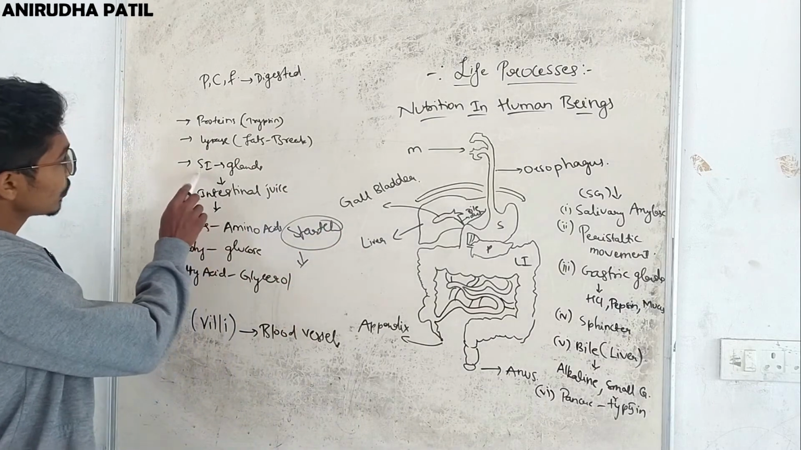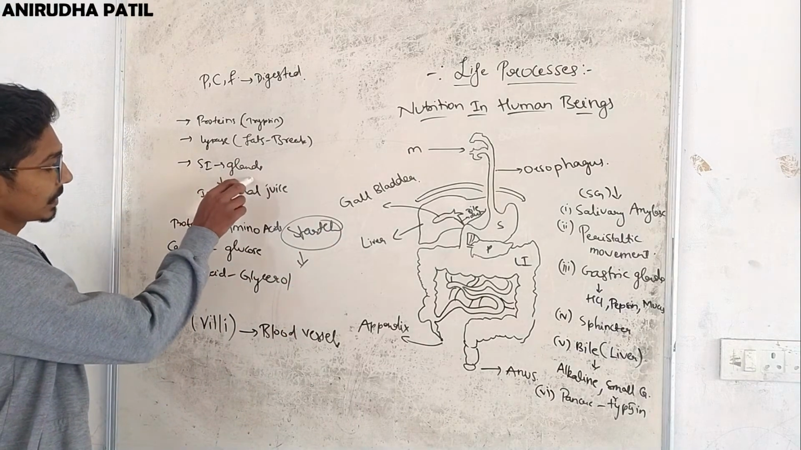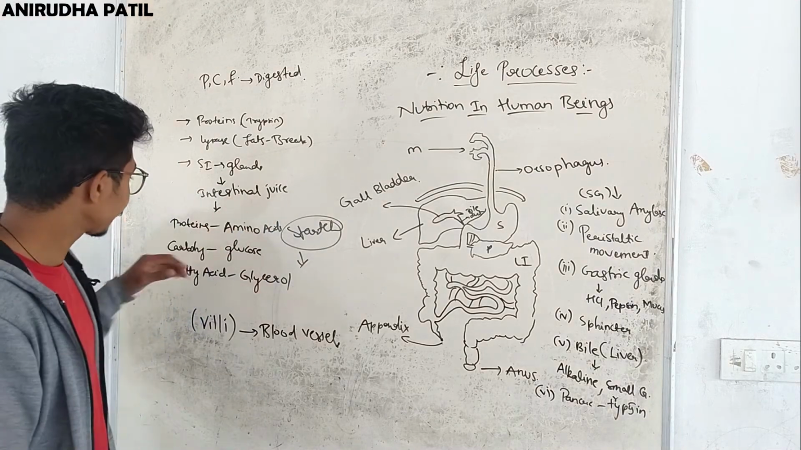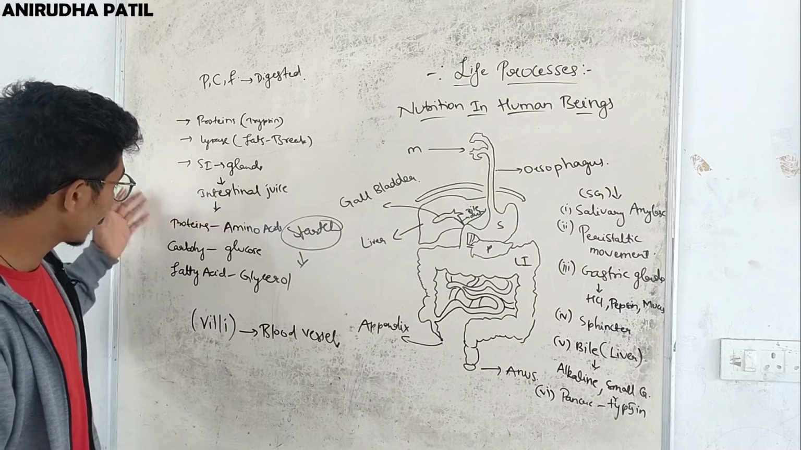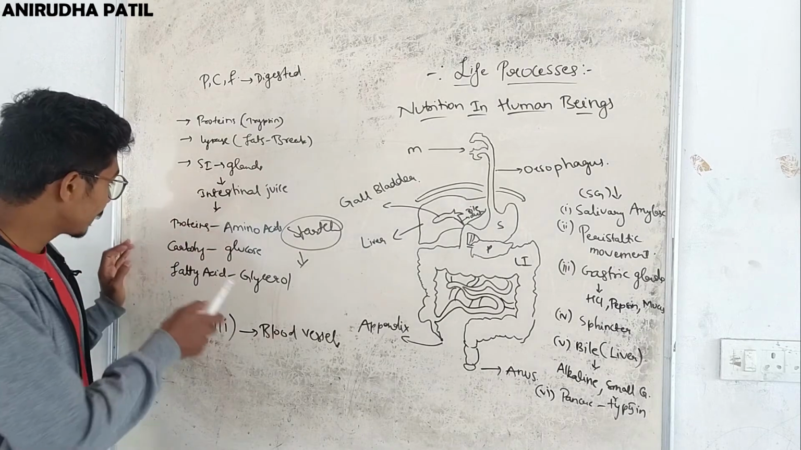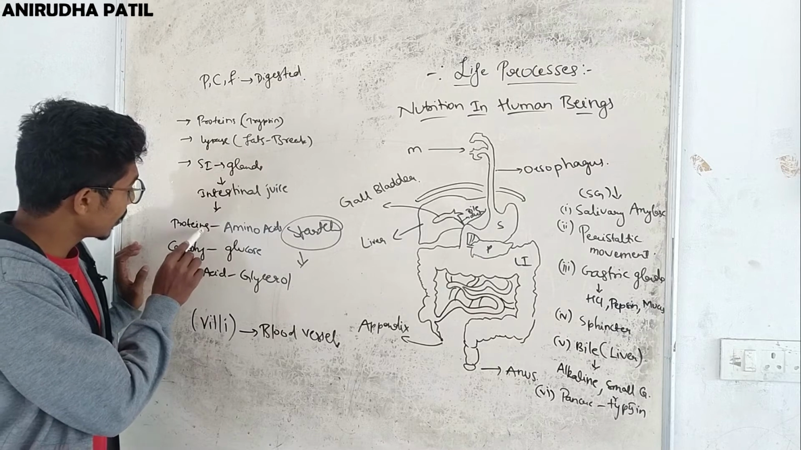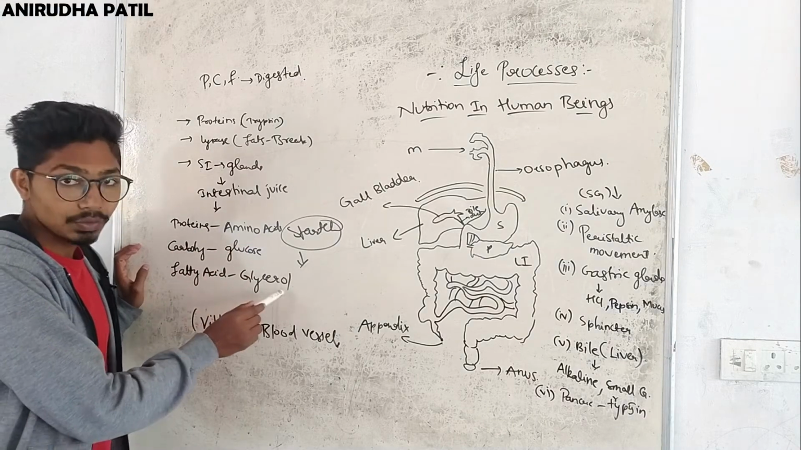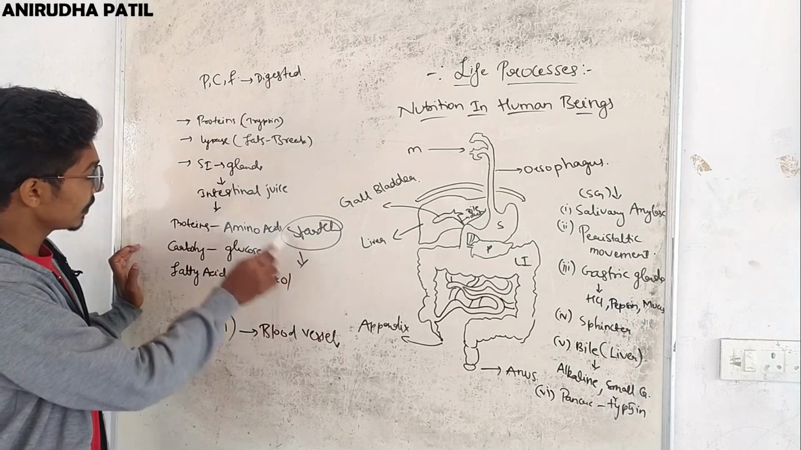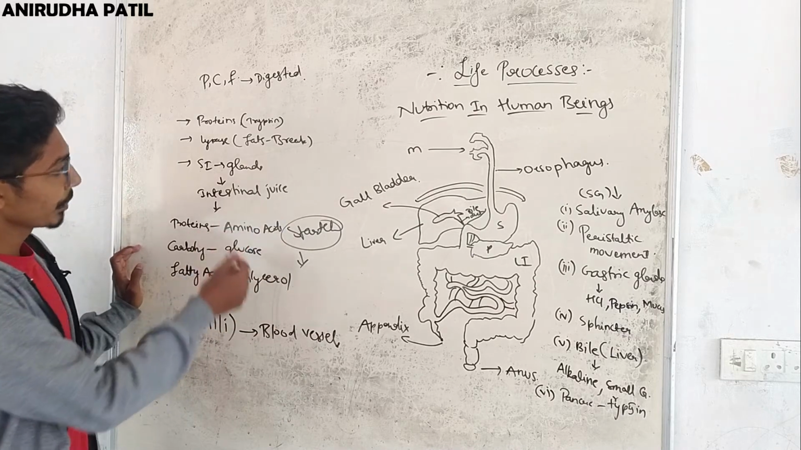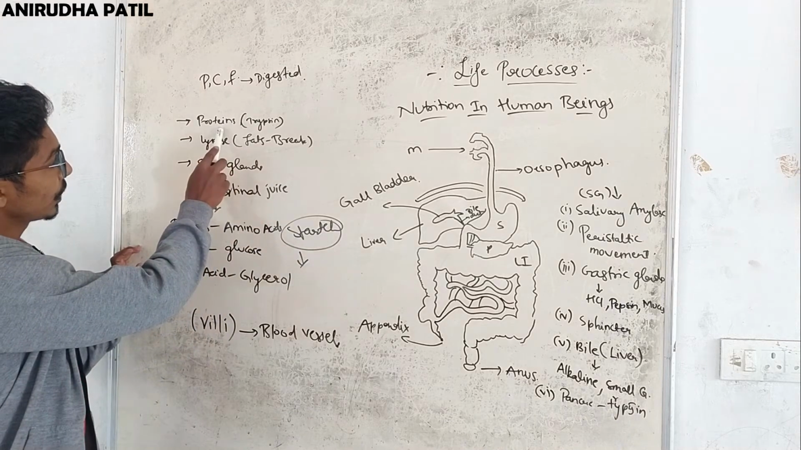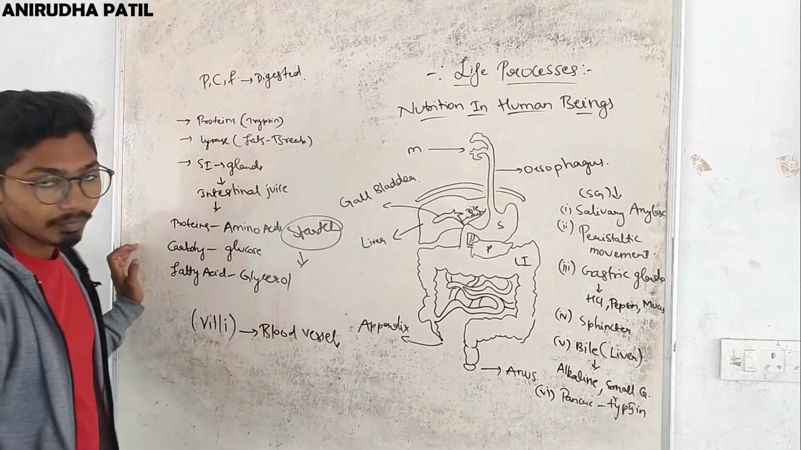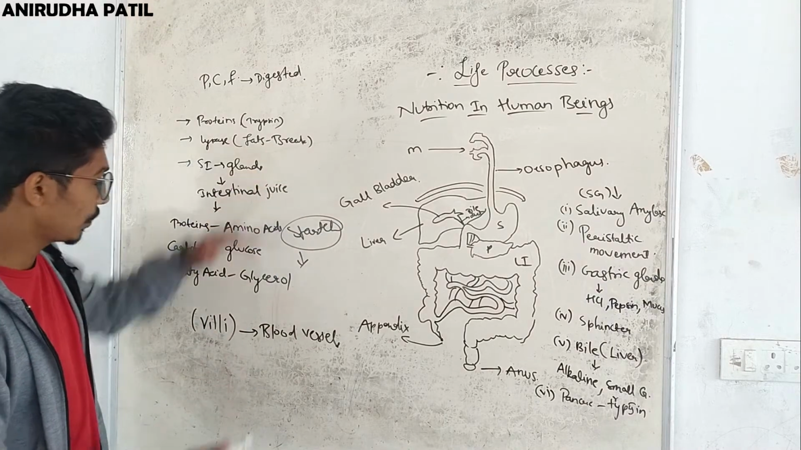Okay, now this small intestine has glands, and these glands secrete intestinal juice, and this intestinal juice again further does three major functions. That is, they convert proteins into amino acids, carbohydrates into glucose, and fatty acids into glycerol. So this is the major function of intestinal juice, whereas trypsin converts proteins into smaller parts, and lipase breaks down fats into smaller parts so that enzymes can act on them.